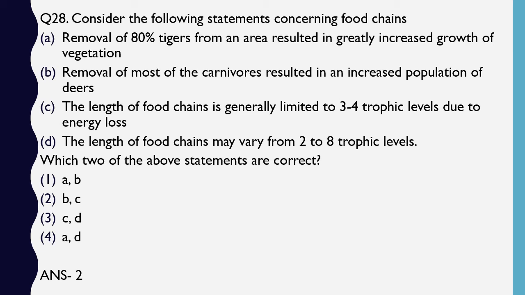Never in a food chain does the trophic level exceed 4, because beyond that the energy loss is very much. You must be knowing about the 10% law. With every trophic level only 10% of energy gets transmitted. So after the 4th trophic level, the energy that is transmitted is not able to sustain the organism that would have been living in that trophic level. So in a food chain the maximum trophic level goes to the 4th trophic level.